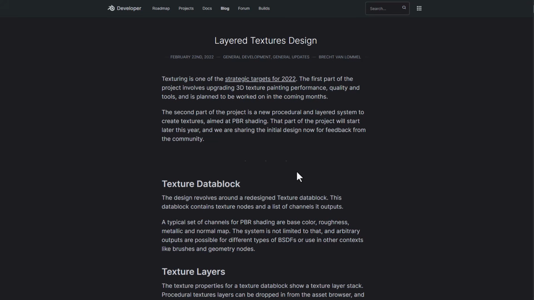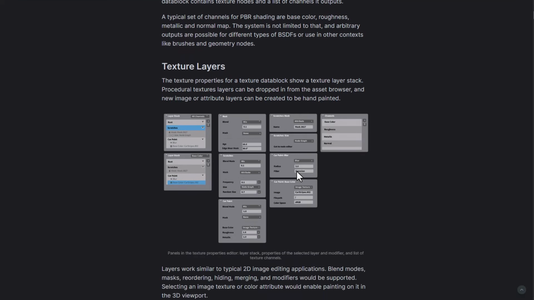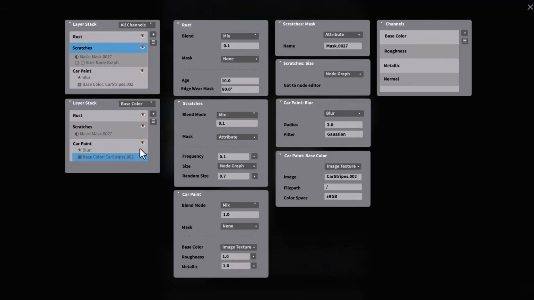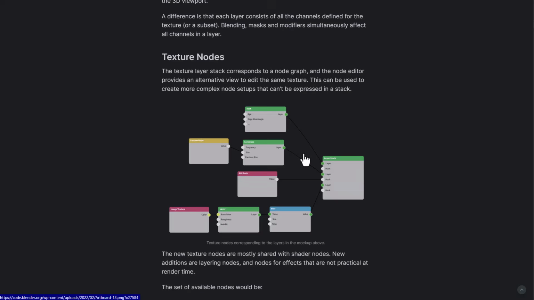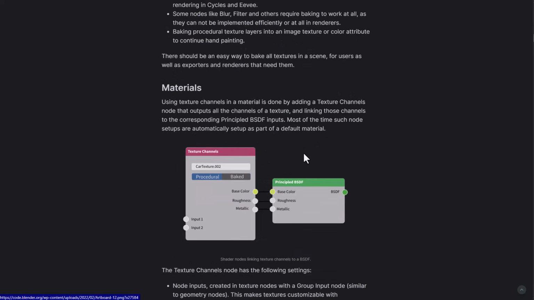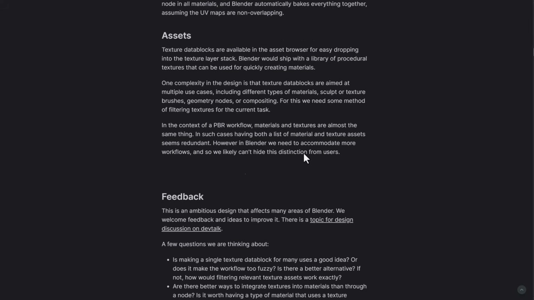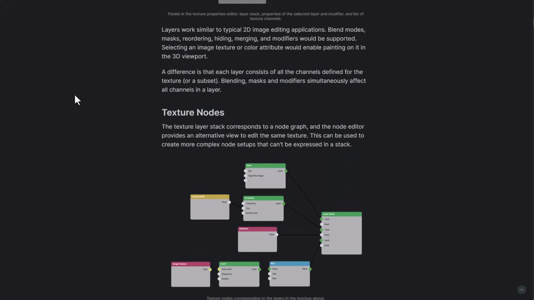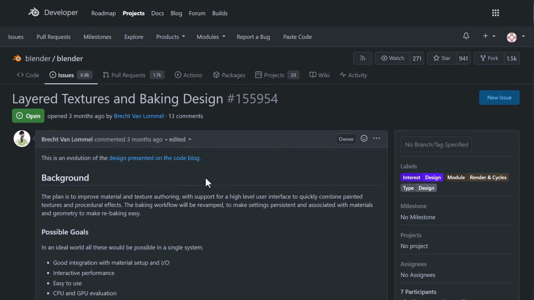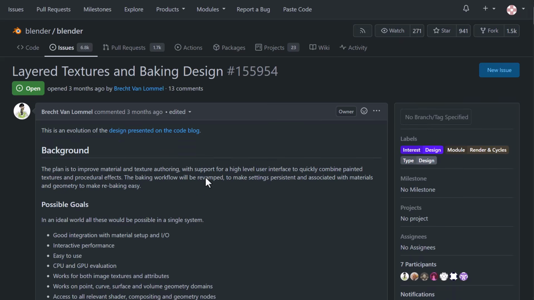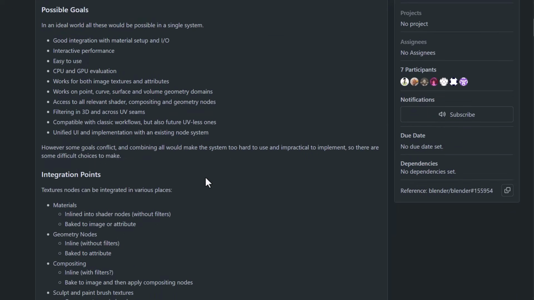Now, when this was announced, the texture data block, the texture layers, and how they would work was explained, as this would have to do with layer stacks, and various layers inside those stacks would have parameters that would potentially be linked to nodes. And of course, within this node, they did talk about baking, how baking gets to work, material, baked images, and also assets. And things seem to be the same, because if you simply go over to where the layered texture and baking design gets to be discussed, things are holding up as expected.